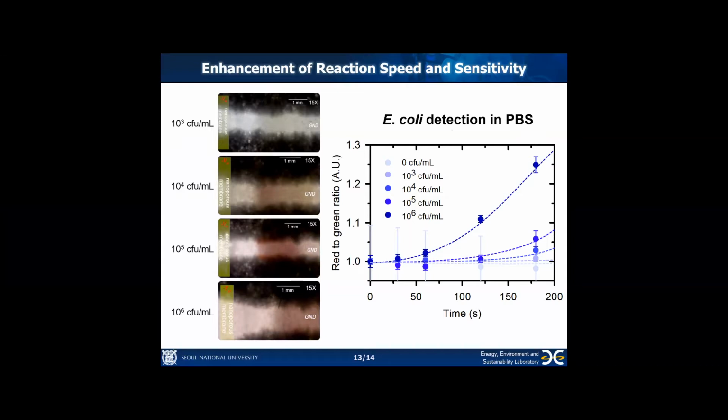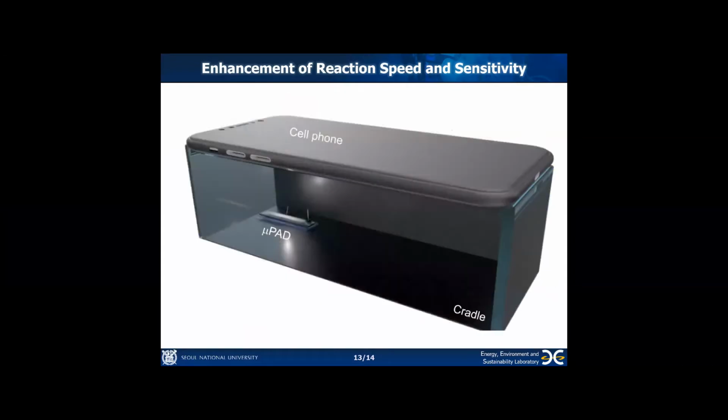For testing practical utilization, we constructed a cell phone-based colorimetric assay platform. To examine the feasibility of this platform in clinical practice, human urine samples containing E. coli and Corynebacterium were collected.